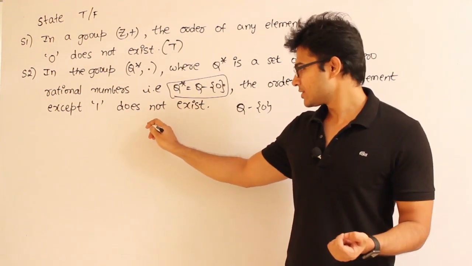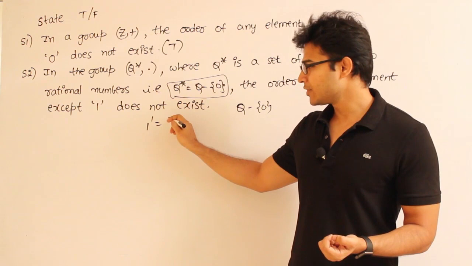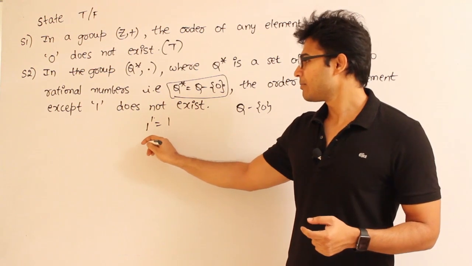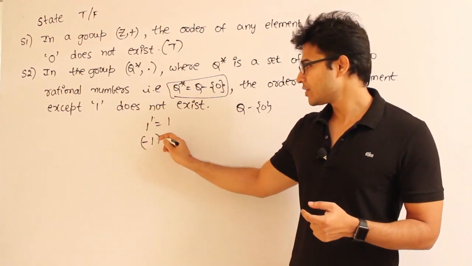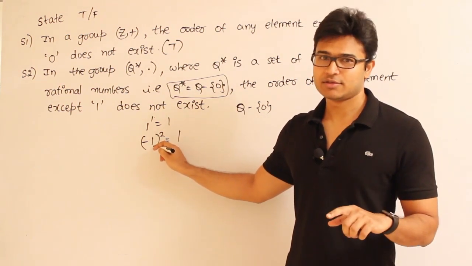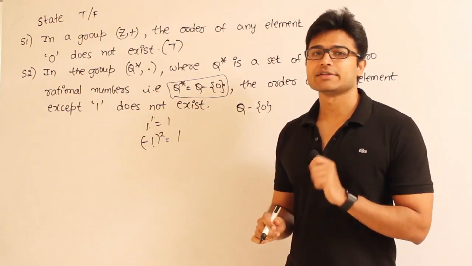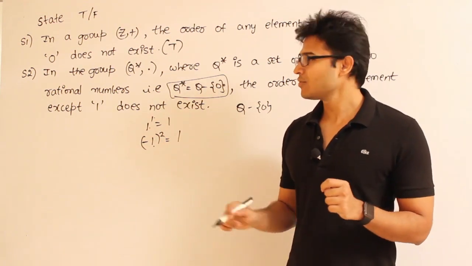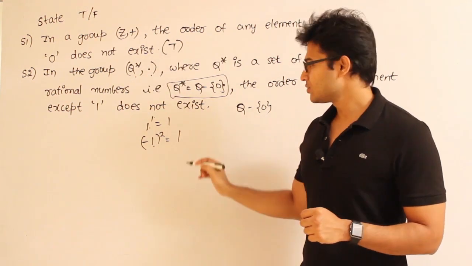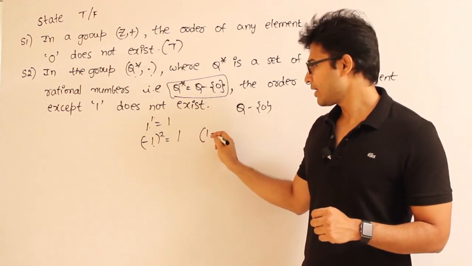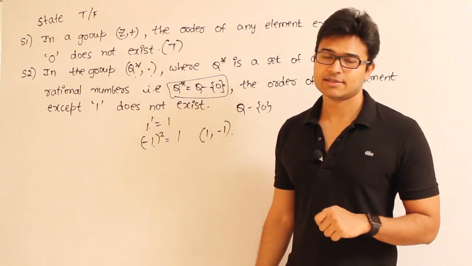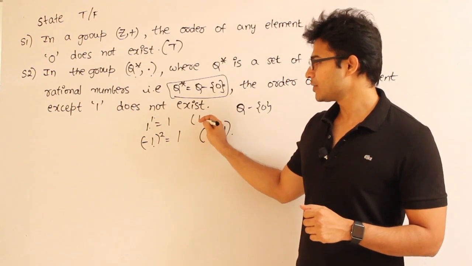The reason is, yes, 1 power 1 is 1, which means we are getting the identity element. Therefore the order of 1 is 1. And also if you take minus 1, minus 1 power 2 is 1, which means the order exists even for minus 1, not just for 1. So you have to be careful there. Got it? So in case of Q star comma dot, for two elements the order will exist: one element is 1 and the other element is minus 1. In case of addition, the order exists for only one element, that is 0. Therefore the second statement is false.